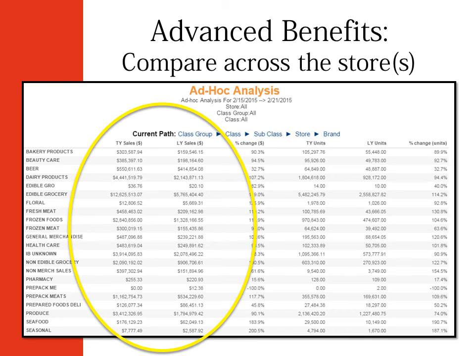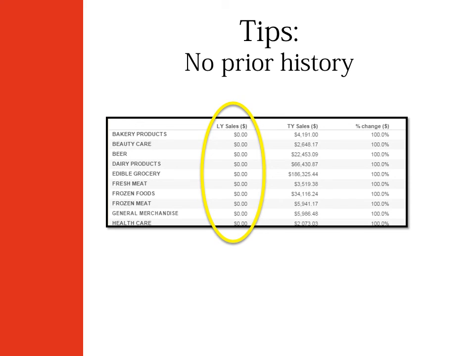The Ad Hoc Analysis Report is the most powerful analytics tool in SVInsights. The Ad Hoc Analysis Report allows you to determine the best-selling item in a particular brand, store, or department and can compare how this item is selling across other stores. When prior year history is not available, the last year column will show $0.